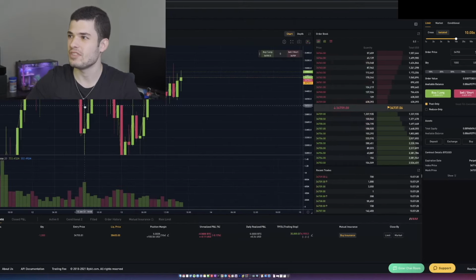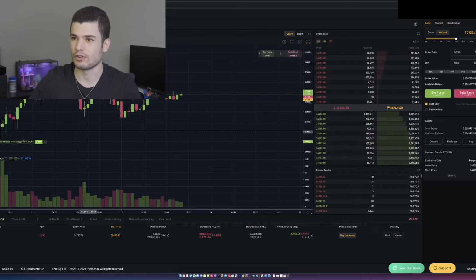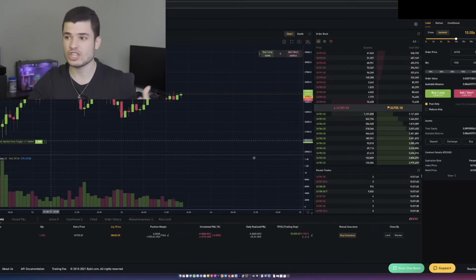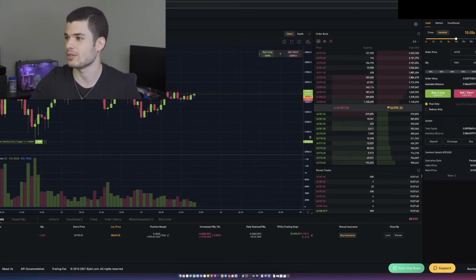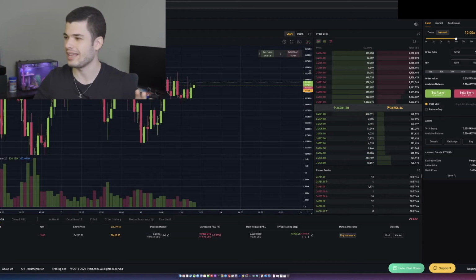You'll see the actual take profit already set over here. And if we zoom out, you'll see our stop loss is set over here as well. Both of these you can drag and drop to change if you wanted to. You can see we're currently at a loss because we just entered a trade randomly. I'm just showing this to give you guys an idea. I'm not telling you to enter a short right now.